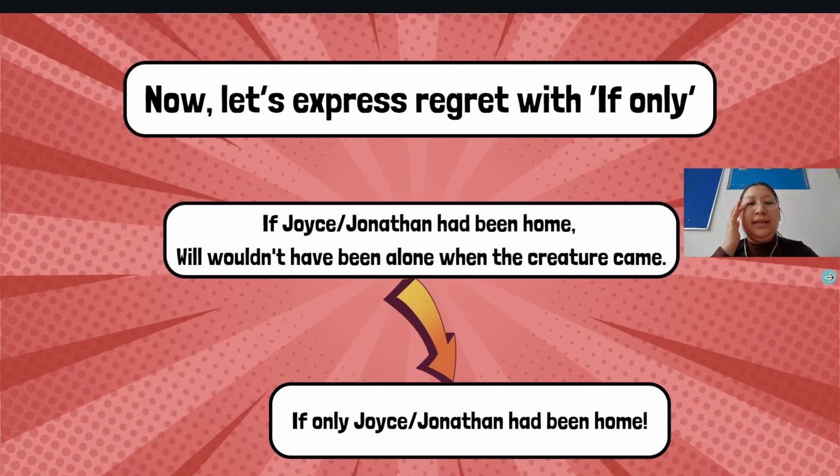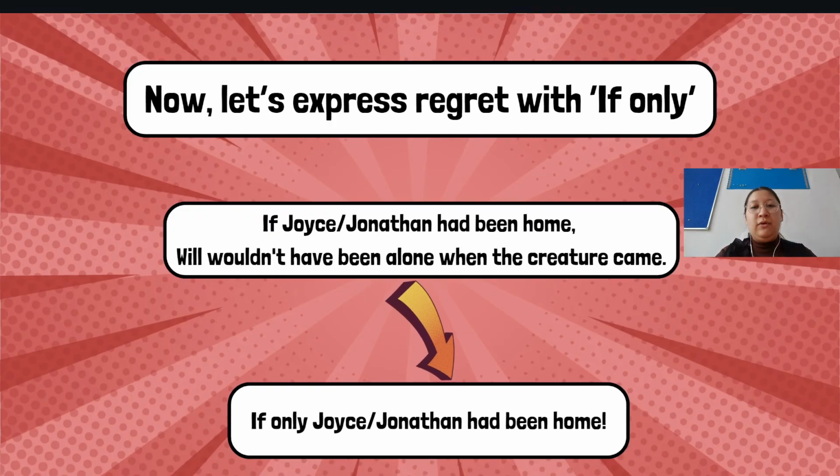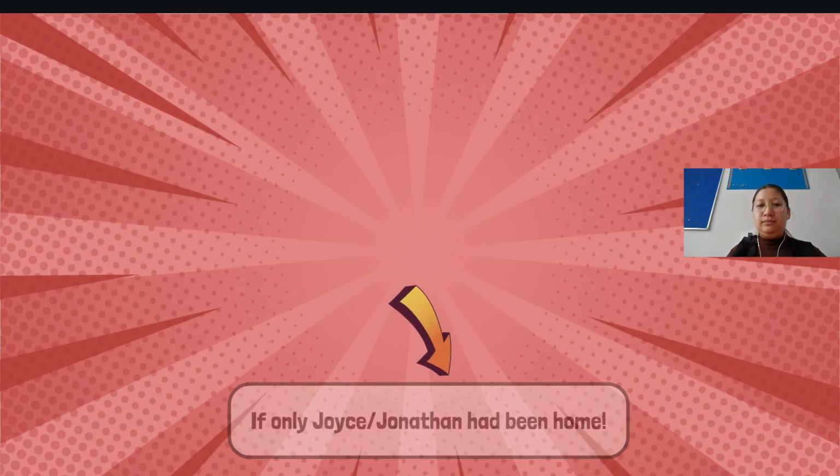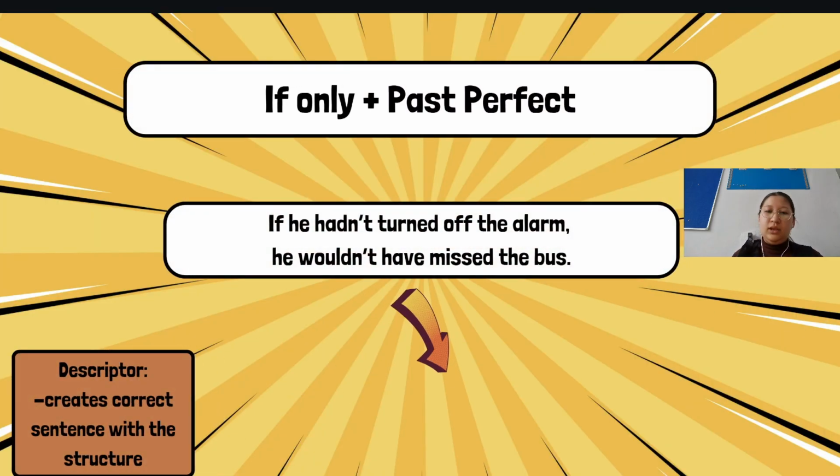So now let's express regret with the use of if only. Right here, you can see that I changed my previous sentence into a new sentence with the use of if only. If only Joyce or Jonathan had been home. As you can see, we put the exclamation sign here to emphasize the feelings of regret. So now let's change your examples into new sentences with the use of the if only structure. Follow the structure.